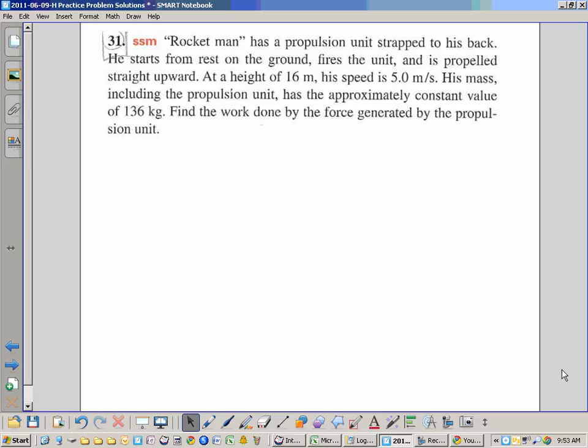All right, here we go. So here he is on the ground. He's Rocket Man. What's a convenient place to label as height equals 0? The ground. So here's h equals 0, and now he's at h equals 0. He's standing still. So what's his kinetic energy? 0. What's his potential energy? 0. So he's got 0 energy.